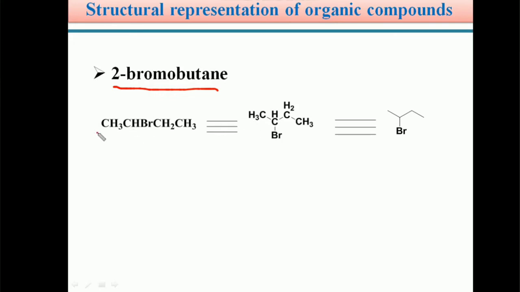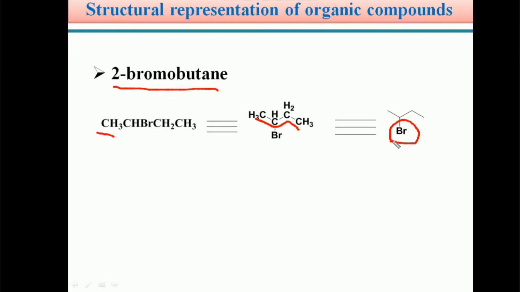So this can be shown in this manner: CH3, CH, CH2, CH3, and the second carbon is attached to a bromine atom. That's why bromine is shown here, because it is not carbon or hydrogen. Only carbon and hydrogen are omitted in the bond line representation.